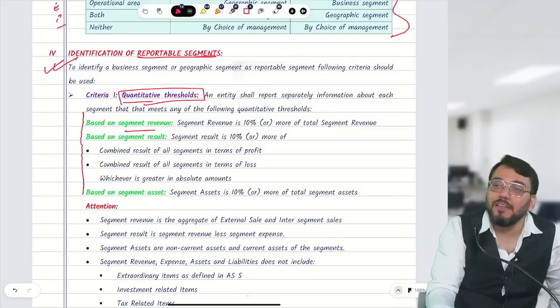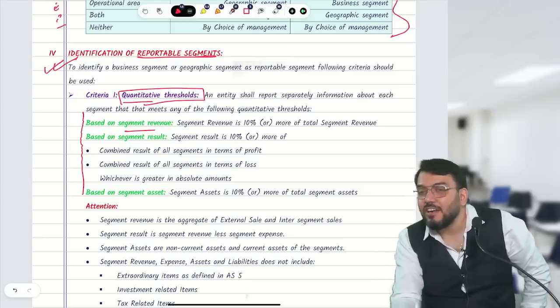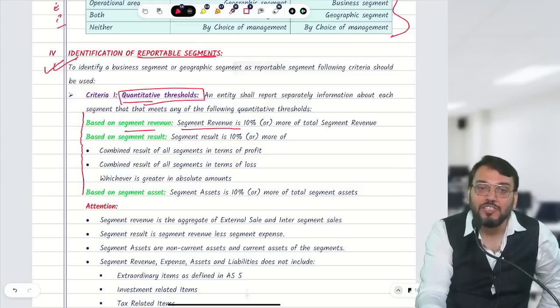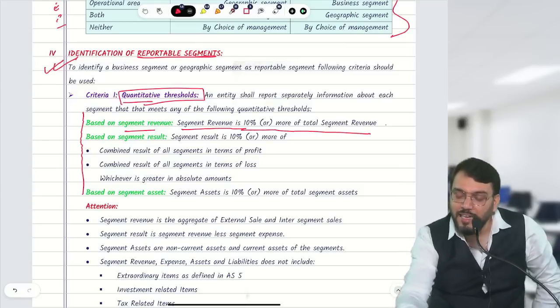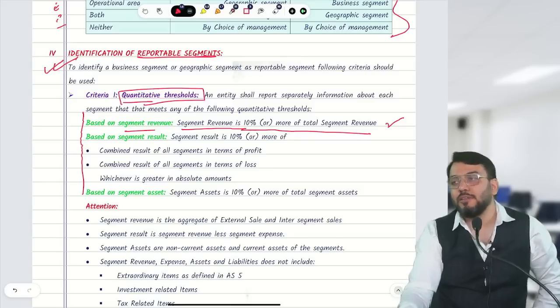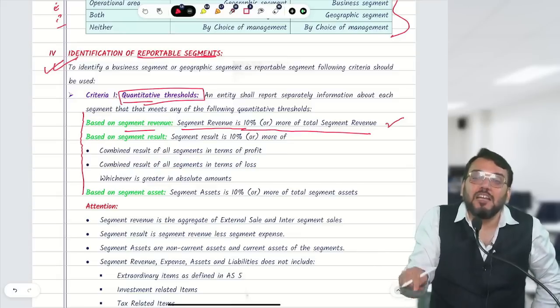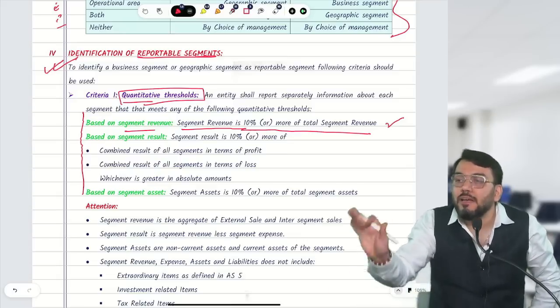If segment revenue is 10% or more of total segment revenue, then that segment will be reportable.